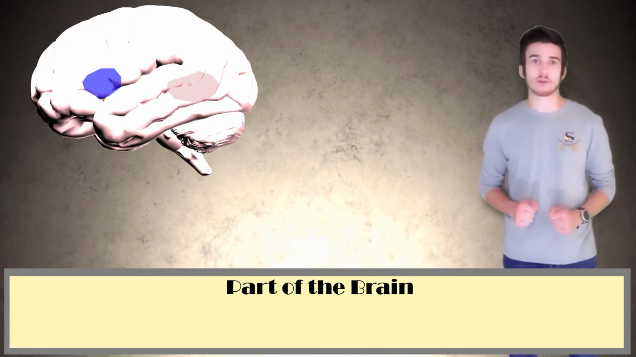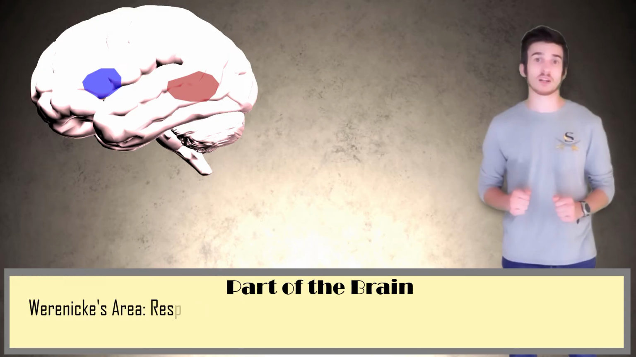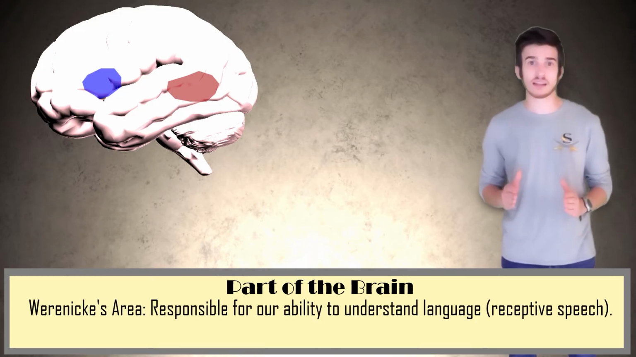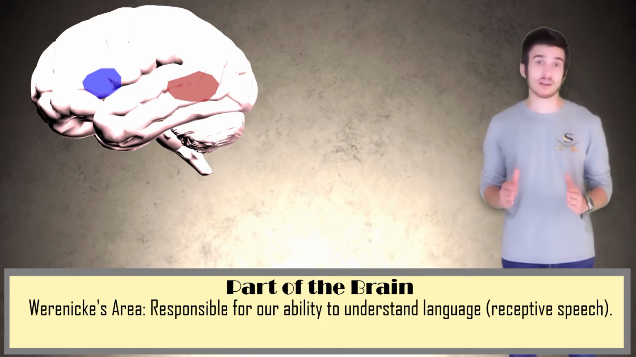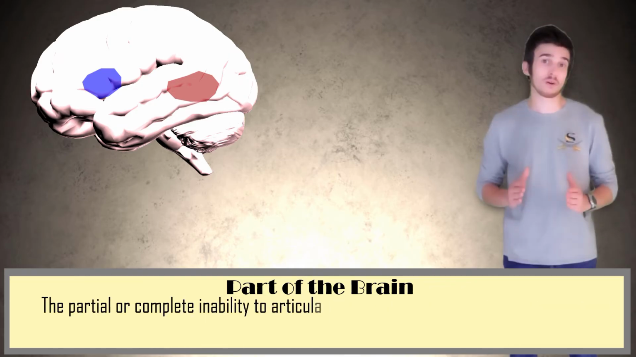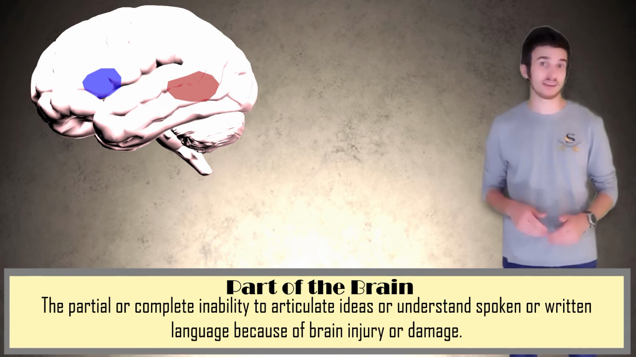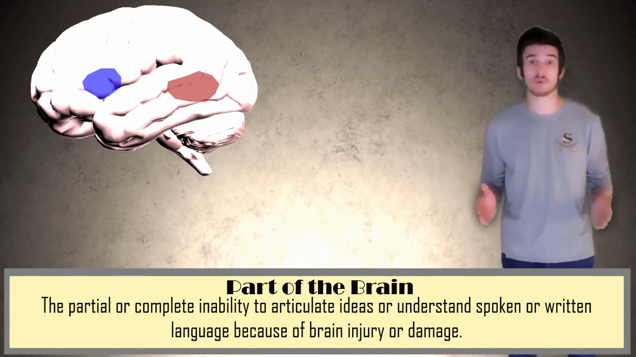Located in between the parietal and temporal lobe, Wernicke's area is responsible for our ability to comprehend language, or our receptive speech. When there's damage in either Broca's or Wernicke's area, it results in aphasia, or the partial or complete inability to articulate ideas or understand spoken or written language.